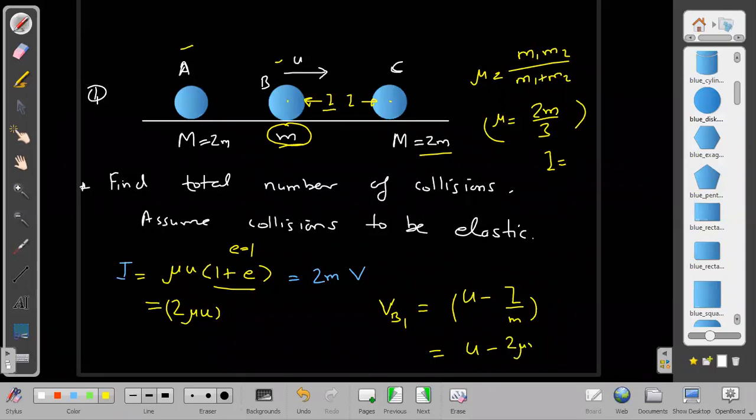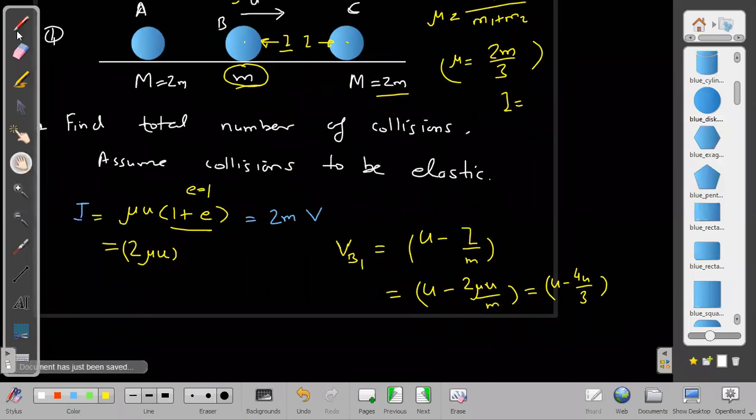So it is u minus 2 mu u divided by m, which comes out to be u minus 4u by 3. What is its velocity then? Its velocity is minus u by 3, u by 3 backwards, along the minus i cap direction. So it will start returning back with u by 3 velocity.